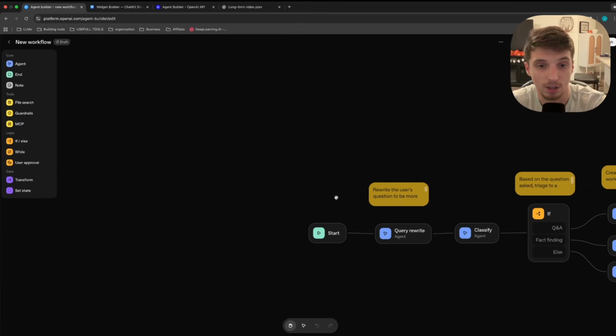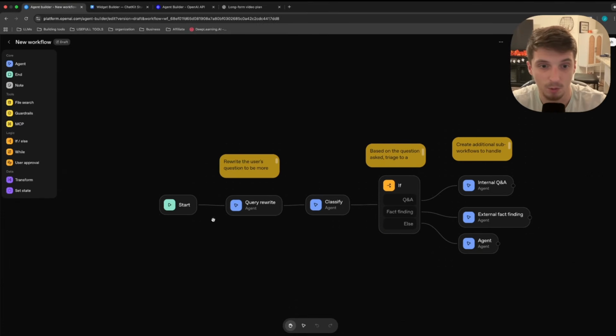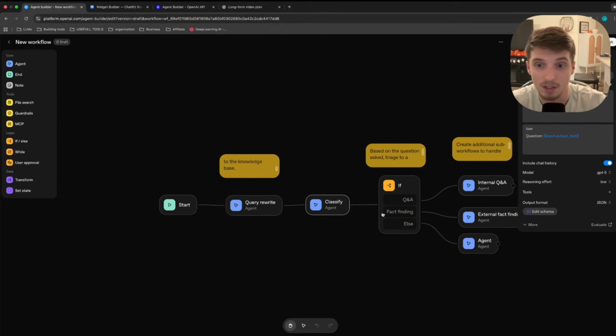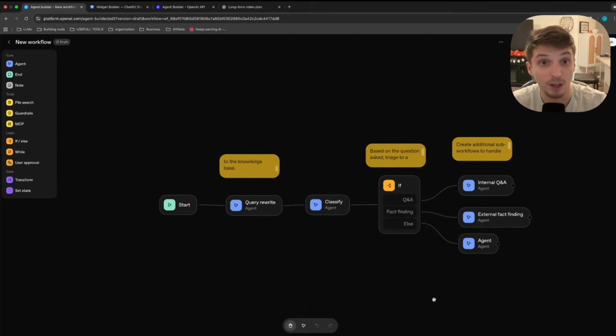Like if we check internal knowledge assistant, we go in here. Once again, you have a query rewrite. Rewrite the user's questions to be more specific and relevant to the knowledge base. So it's a user interacting with a chat box. And then you have an agent that classifies, where if they have a Q&A, and it's just a conversational flow over and over again. Still a very, very good use case.